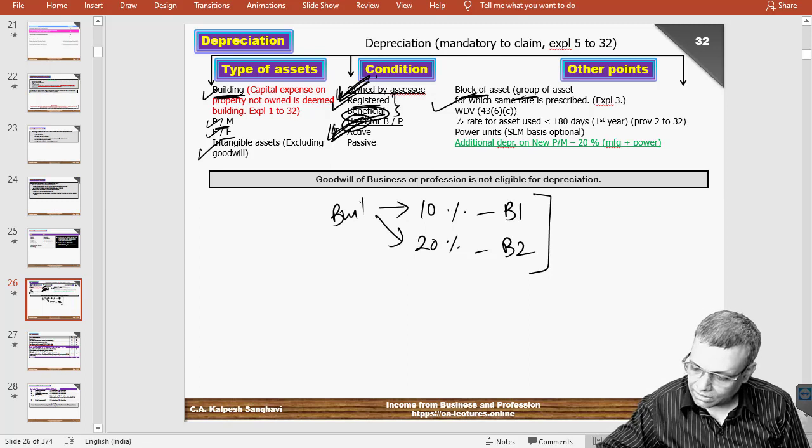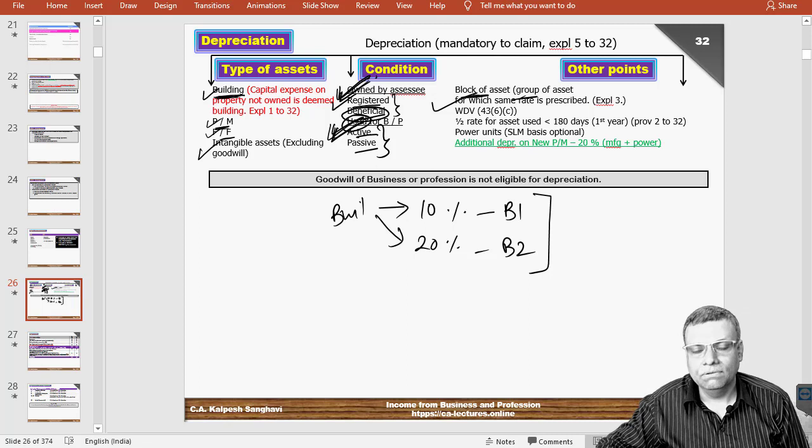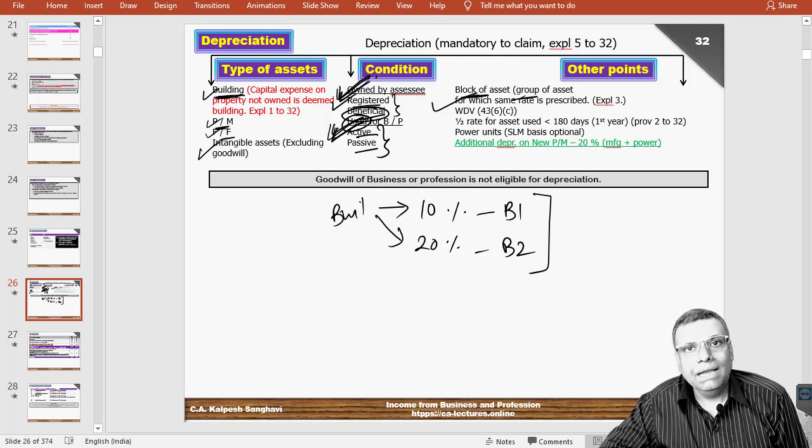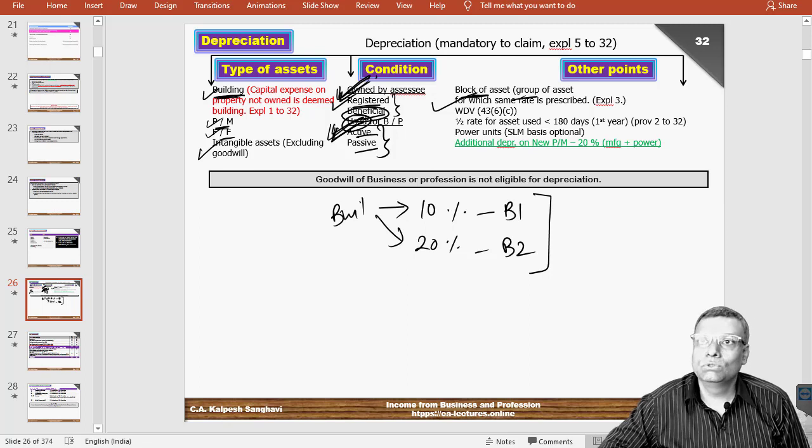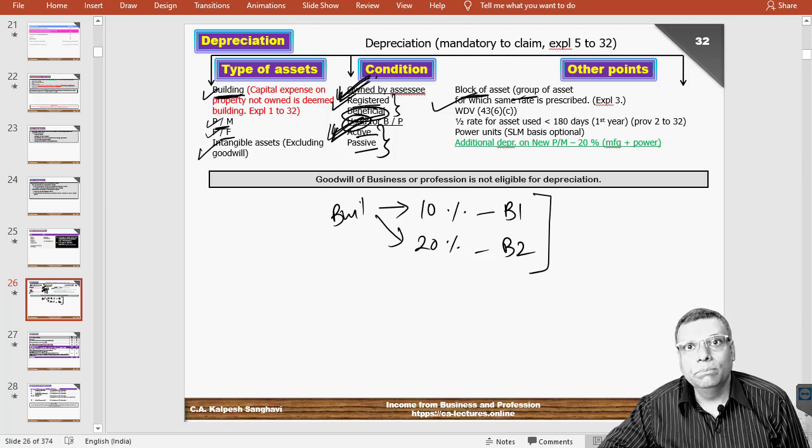The usage can be of two types, active and passive. In other words, active use, for example, the motor car when you are actually driving on the road, and passive maybe when it has been sent for some repair, maintenance or something like that. In other words, the usage or the user of the asset should be understood in a very broad sense, so that even a passive use will be eligible for the purpose of depreciation.